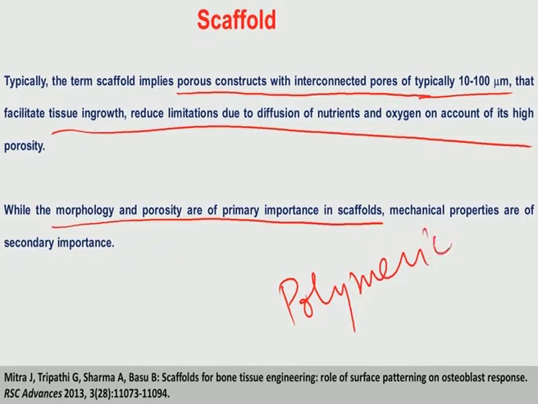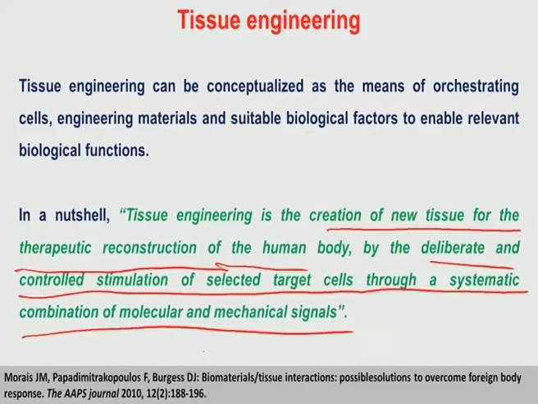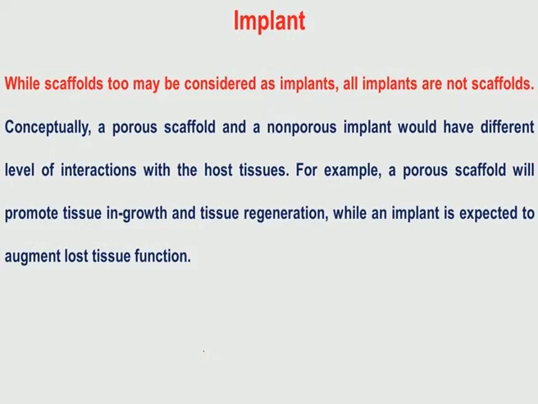Polymeric as well as ceramic scaffolds are quite widely used because you can make some foamy structure or porous constructs of polymers, and many of the polymeric materials are biodegradable in nature, so that they can degrade inside the body during long term exposure to the physiological environment. As a result, these biodegradable polymers have attracted a lot of attention in the biomedical community. So, while scaffolds may be considered as implants, all implants are not scaffolds.